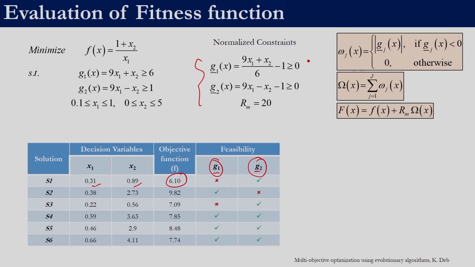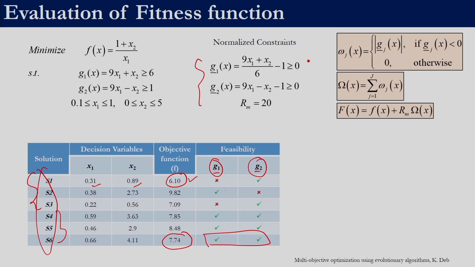The third solution does not satisfy G1, but satisfies G2, whereas the rest of the solutions satisfy both the constraints. So, the first 3 solutions are infeasible, the last 3 solutions are feasible. If we were to select the best solution among these, we would actually go with 7.74. Though it has a poorer objective function value than S1, it is a feasible solution, whereas S1 is an infeasible solution.